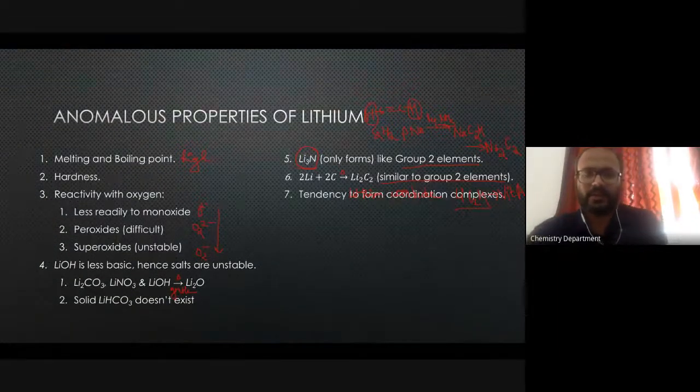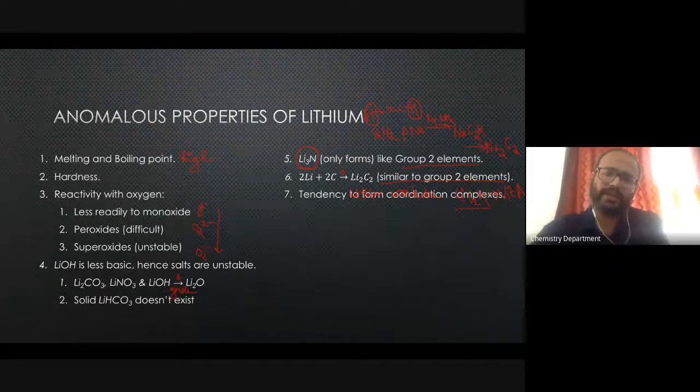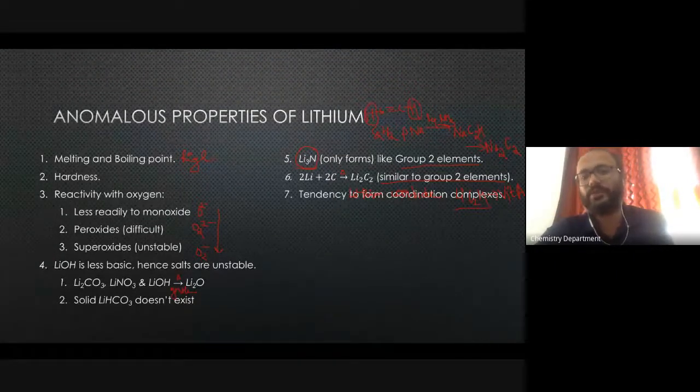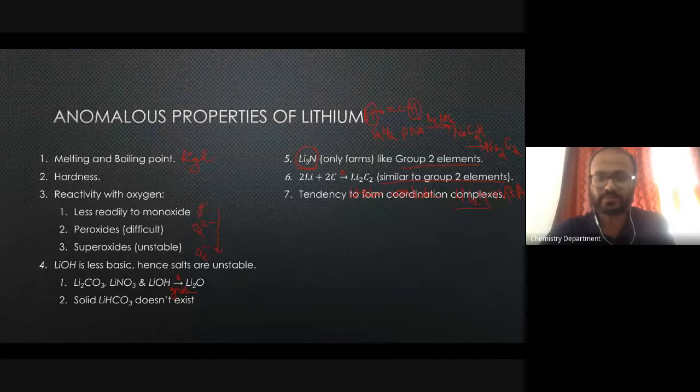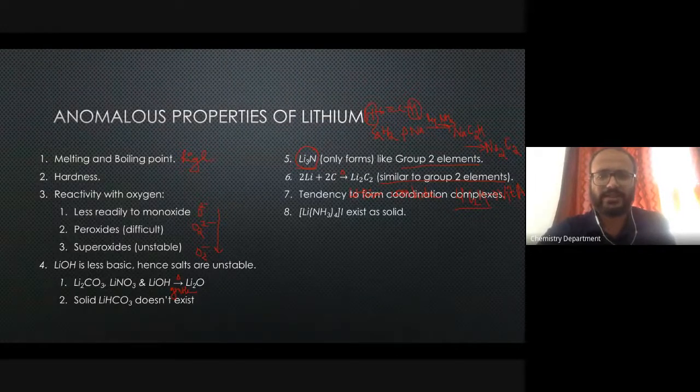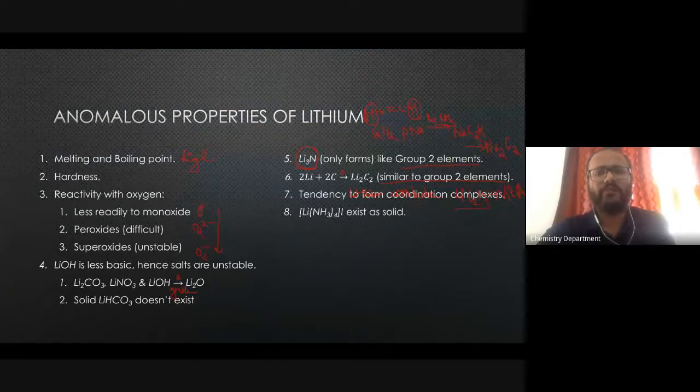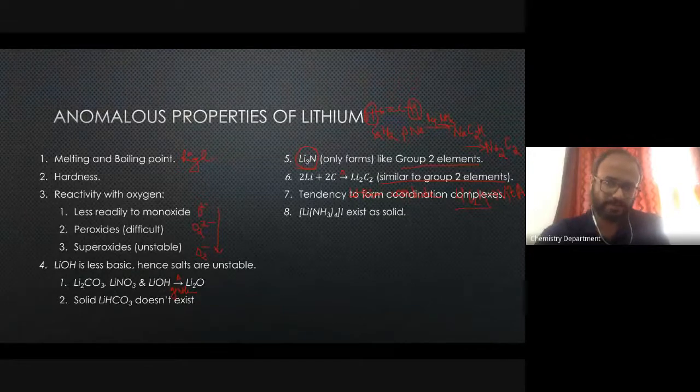Now, another important property that lithium shows is its ability to form coordination complexes. One of the coordination compounds that lithium forms is the ammoniated coordination complex. Why does it show such a good tendency to form coordination complexes?